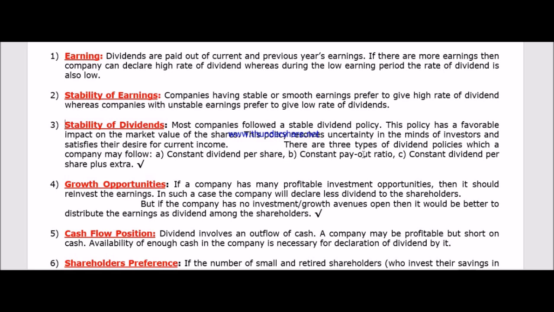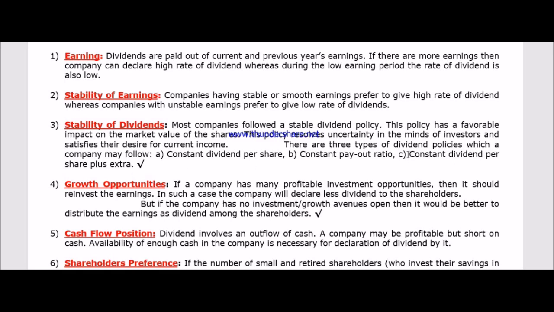B is the constant payout ratio. Constant payout ratio means the company may declare that they will pay a dividend at 70% of the profit. Whatever the profit may be, they will pay 70% as dividend. C, constant dividend per share plus extra.